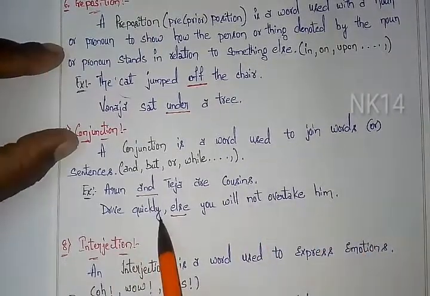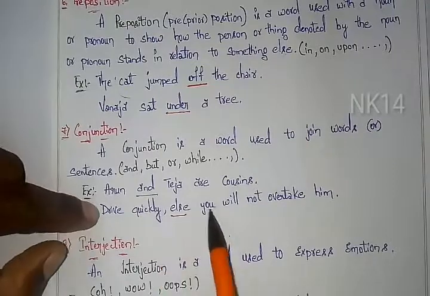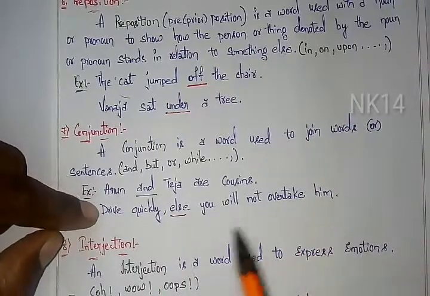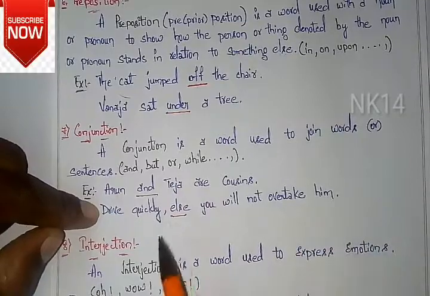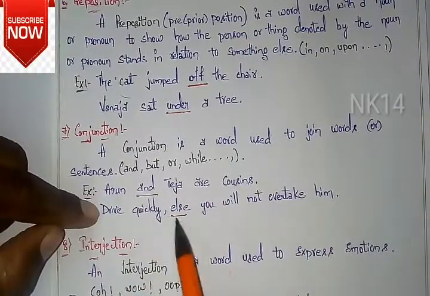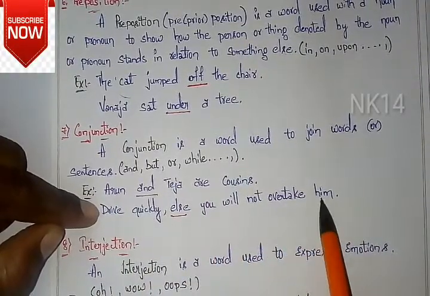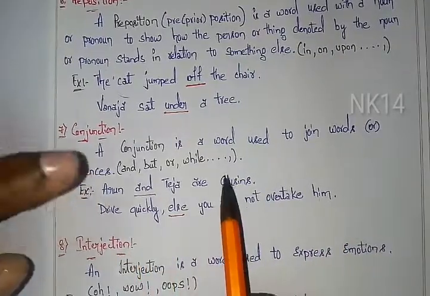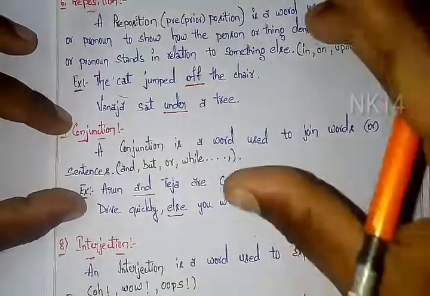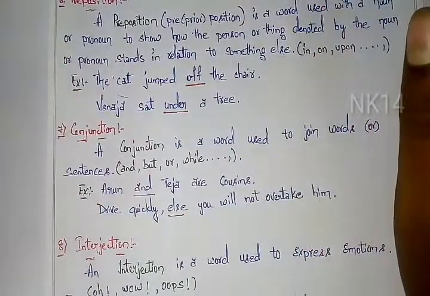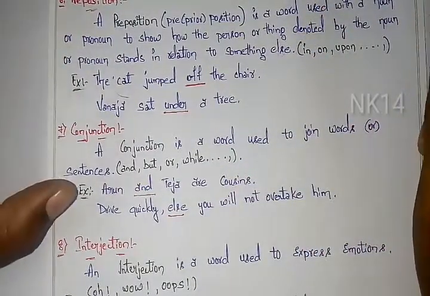Next, drive quickly. It is one sentence. You will not overtake him. So these two sentences should be joined with some conjunction, that is else. Drive quickly, else you will not overtake him. These two sentences are joined with some word. This word is known as conjunction. Once again I am saying, conjunction is the word which is used to join words or sentences.